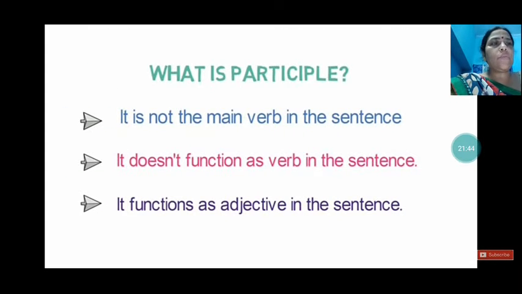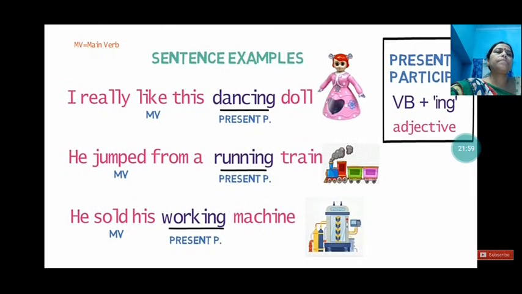Okay, we'll understand that. What is a participle? A participle is not the main verb in the sentence. It doesn't function as the verb in the sentence. It functions as an adjective in the sentence. See, I really like this dancing doll. What is the main verb in this sentence? The main verb is like. And dancing is the participle, the present participle, verb plus ing, used as an adjective.